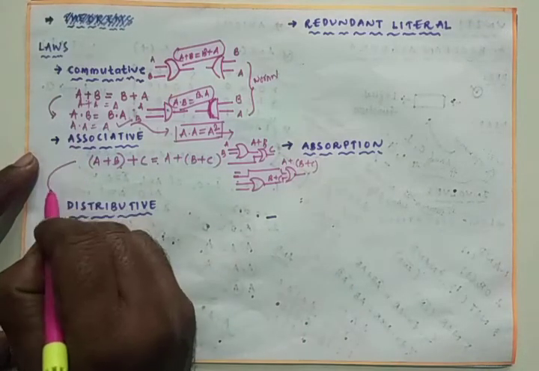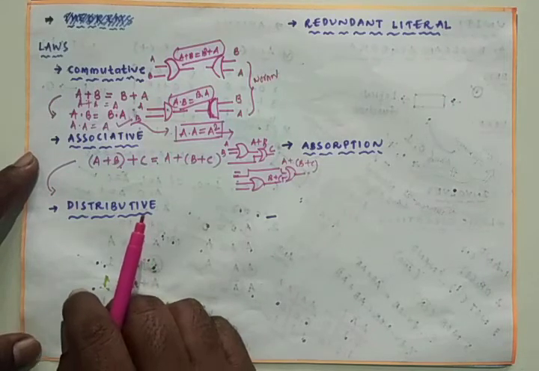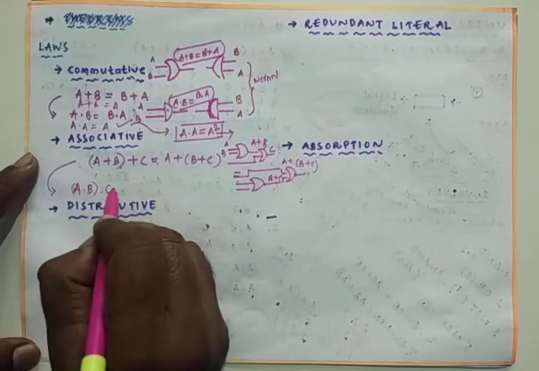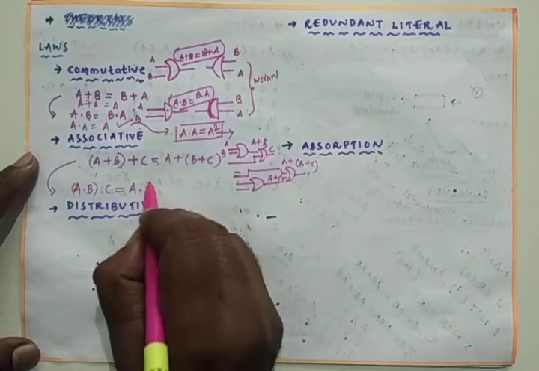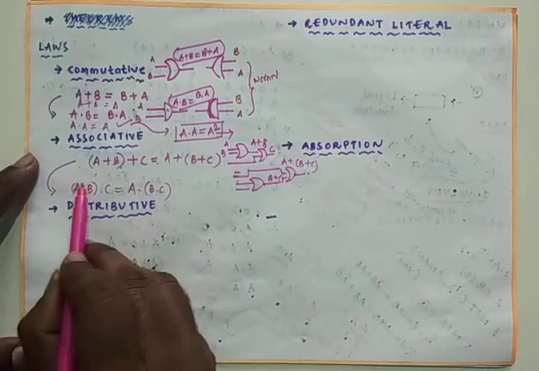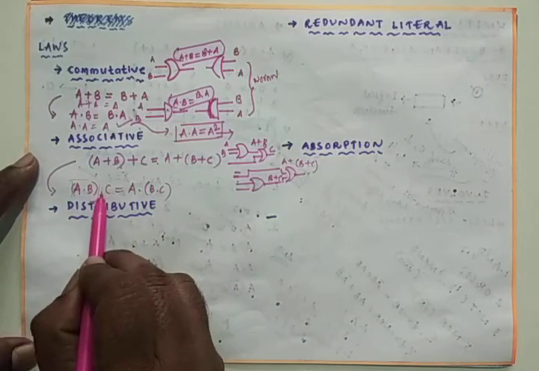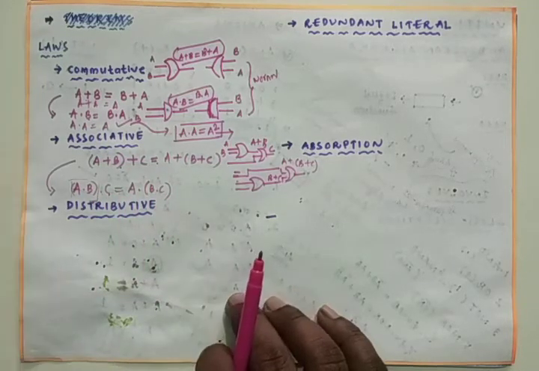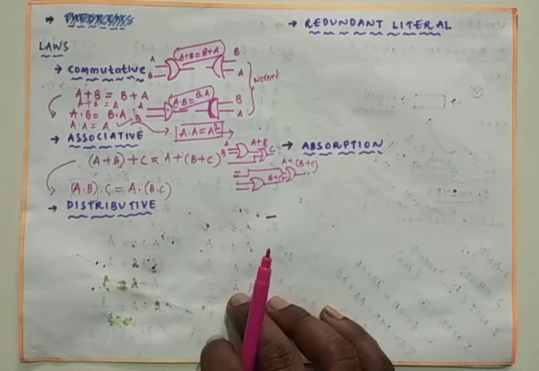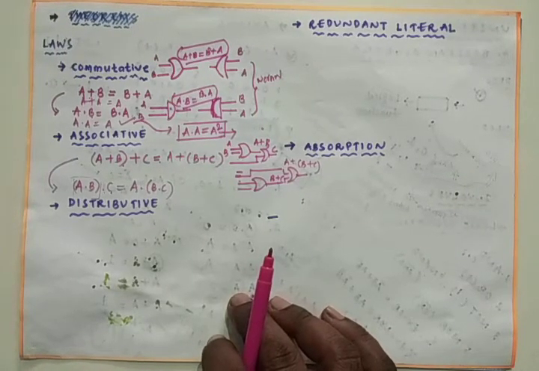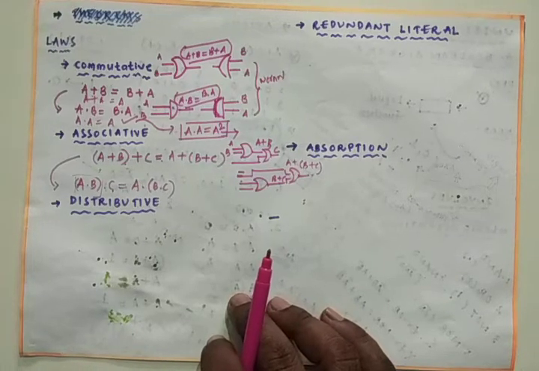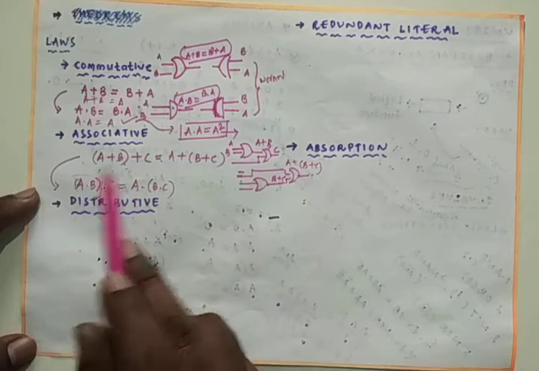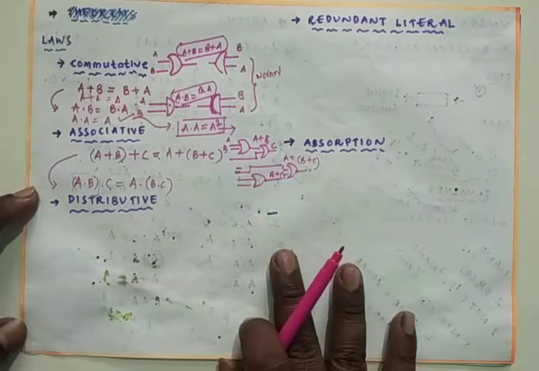Then you can go with the same associative law by making use of the AND logic also, that is A dot B dot C is equal to A dot B dot C. That means this is one AND gate followed by one more AND gate, and this is one AND gate followed by one more AND gate. Likewise you can verify this statement by making use of the truth table also. Anyway, you will get the same answers for A dot B dot C is equal to A dot B dot C.